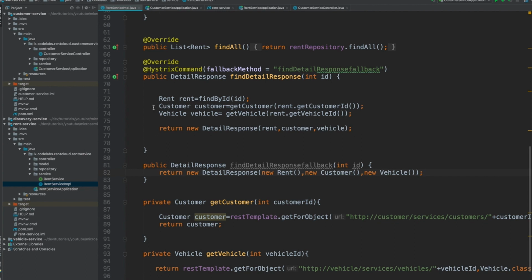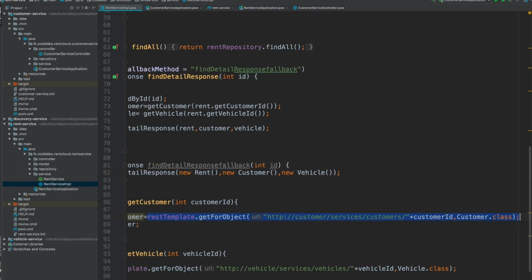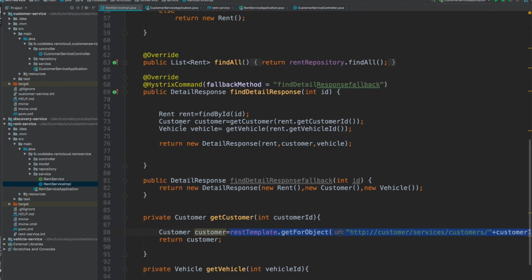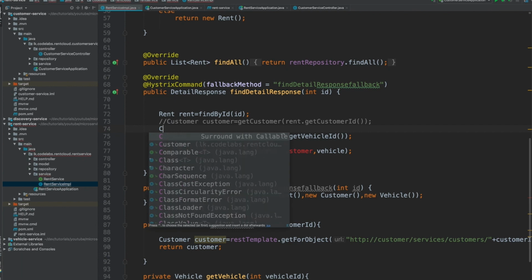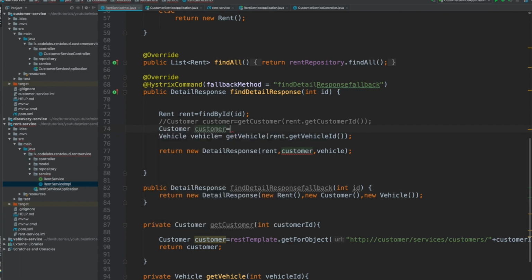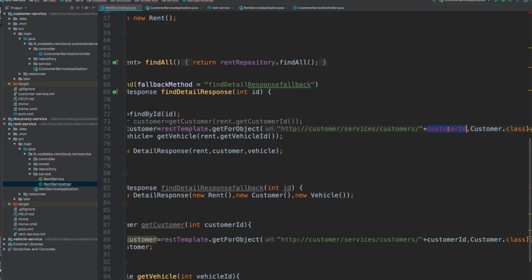So for here, what I'm going to do is take this one, and I'm going to call this inline. I'm going to call the customer, which is this one, and this one is the id. So that's what I told you.